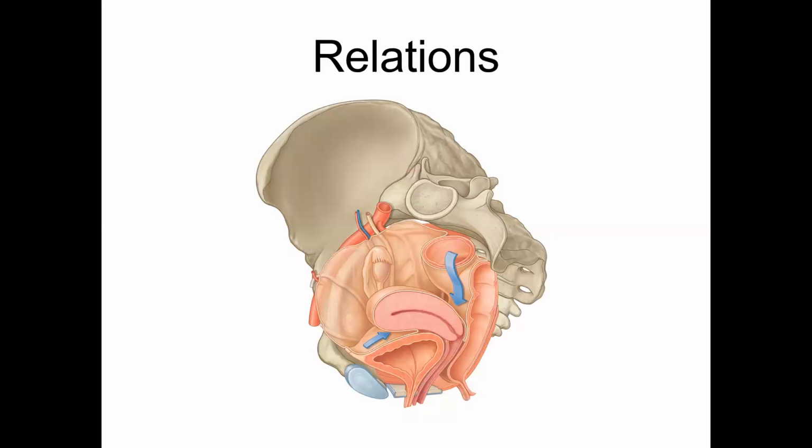Relations: the space behind the uterus and in front of the rectum is called the recto-uterine pouch. This pouch was described by a scientist called Douglas. It is called Douglas's pouch. The small space between the uterus and the superior surface of the bladder is called the uterovesical pouch. The recto-uterine pouch is deeper.